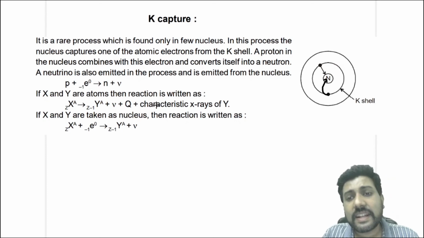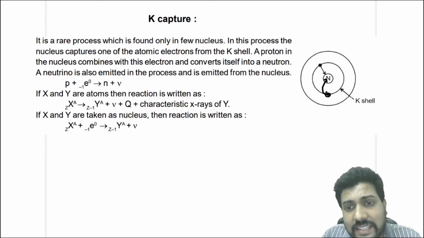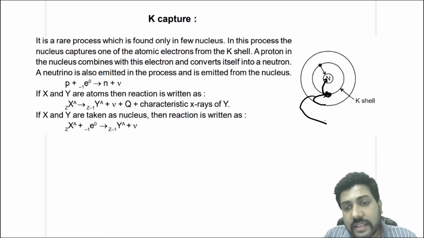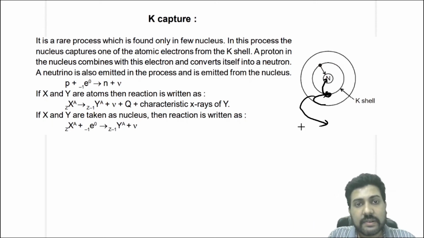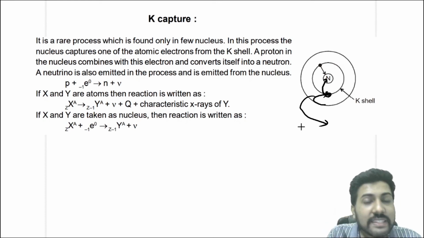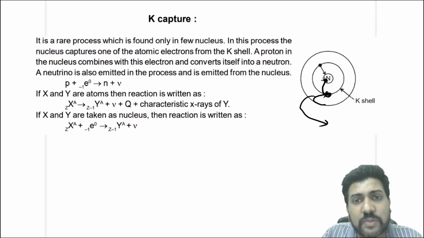And this is the important thing here. In a K-shell electron capture, there is a vacancy created in the K shell. If there is a vacancy created here, then obviously an electron from a higher orbit will jump to the lower orbit. Then what will happen? An X-ray will be emitted. Now the X-ray will be a characteristic K alpha X-ray of nucleus X or nucleus Y. Because whenever the electron is captured, the nucleus converts from X to Y. So you will say this is the characteristic X-ray of Y. So you must understand this.